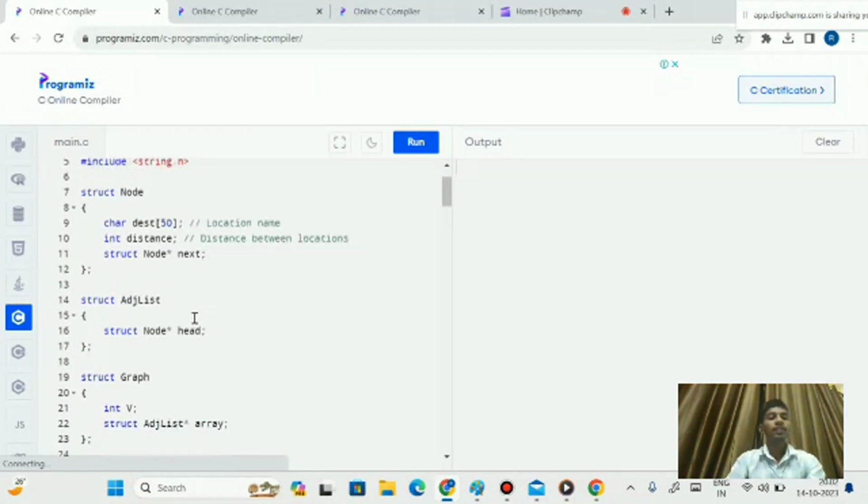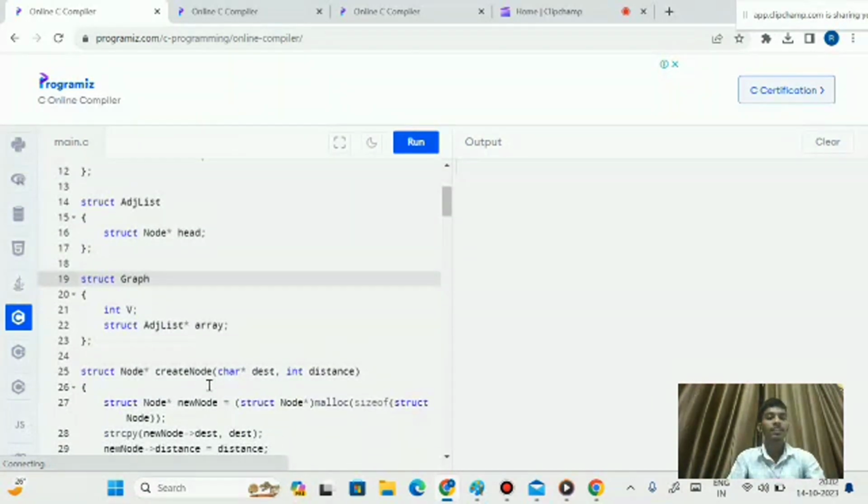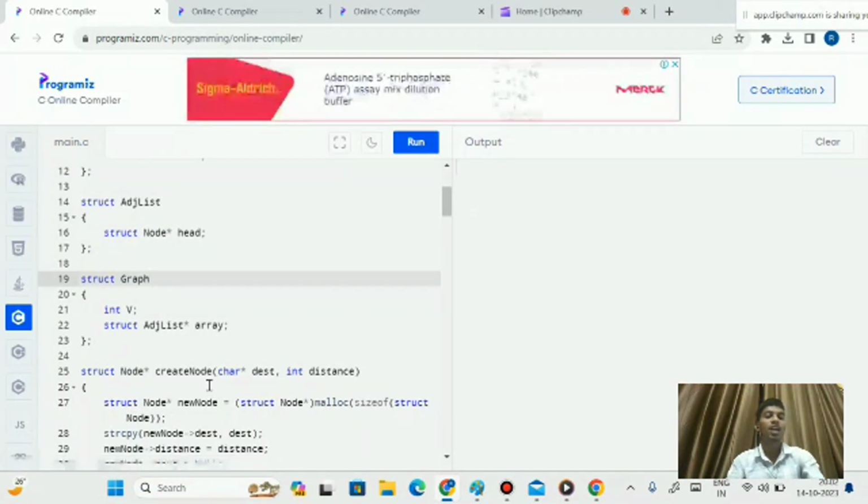And this struct adjacency list defines an adjacency list structure to represent the adjacency list for a location, and it contains a pointer to the head node in the list. Next, this is a struct graph. This defines a structure graph to represent the entire graph. It contains the number of vertices, locations, represented with V, and an array of adjacency lists.